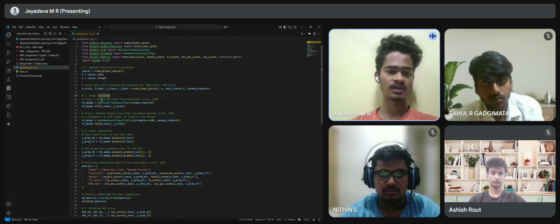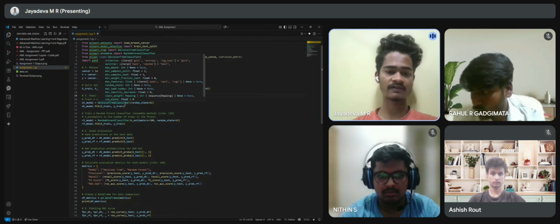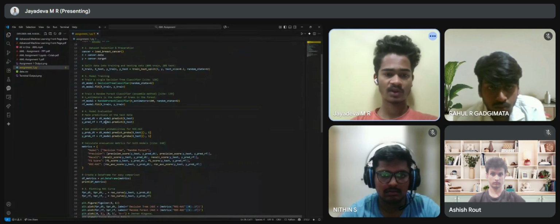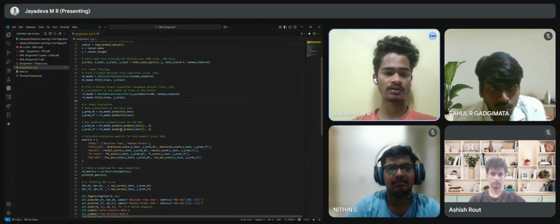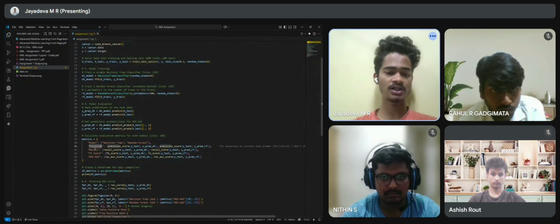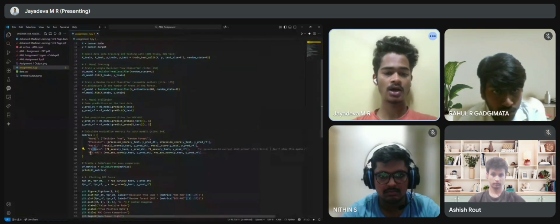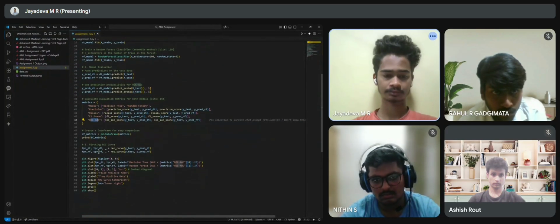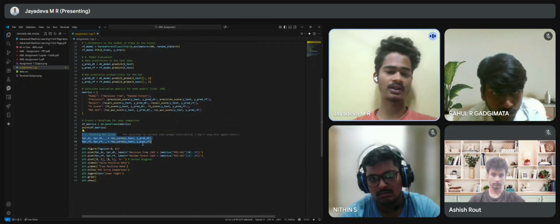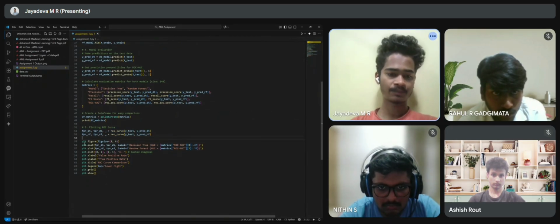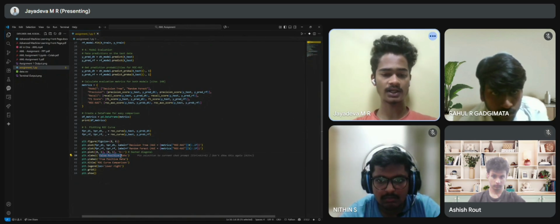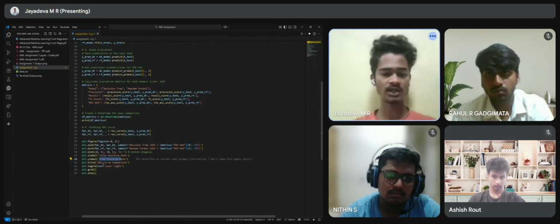Now we have initialized the models. You can see here we have initialized the decision tree classifier model and the random forest classifier model. Here we are evaluating the models. We have computed precision, recall, F1 score, and the ROC AUC curve. Then to plot the curves, we have given the requirements here, with the false positive rate and true positive rate.